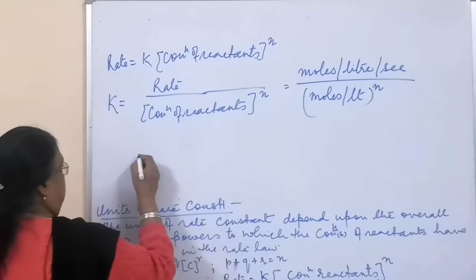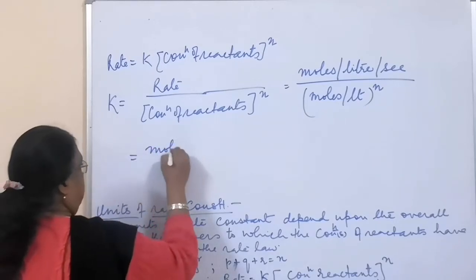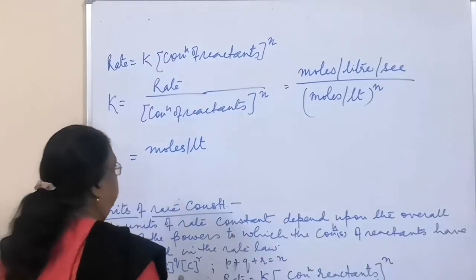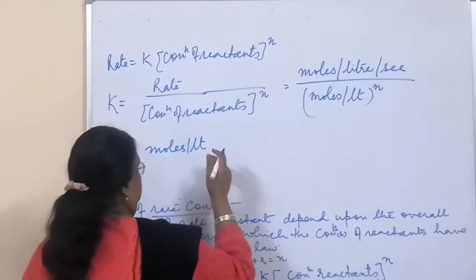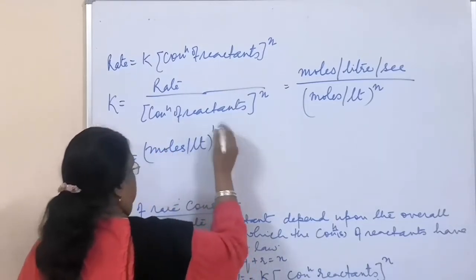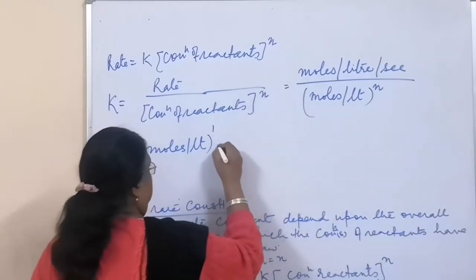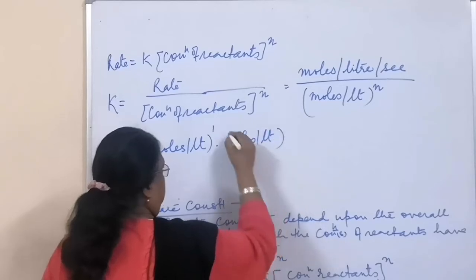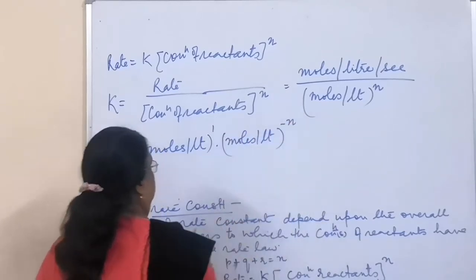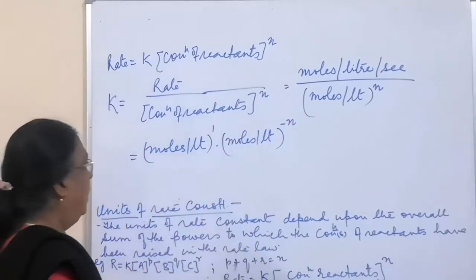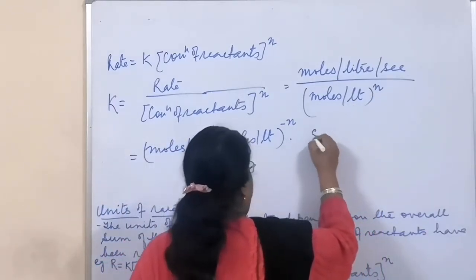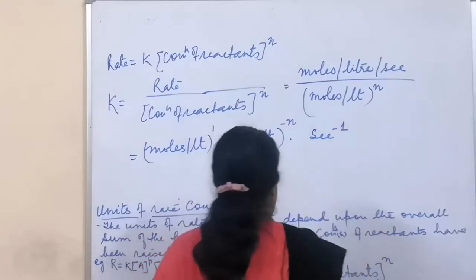Now if we take this up, we have moles per liter. We can write this as 1. If this goes up, we have moles per liter raised to the power minus n, and we have second minus 1.